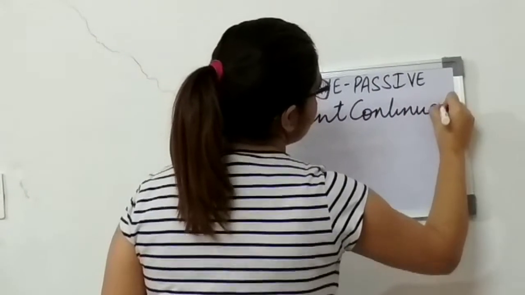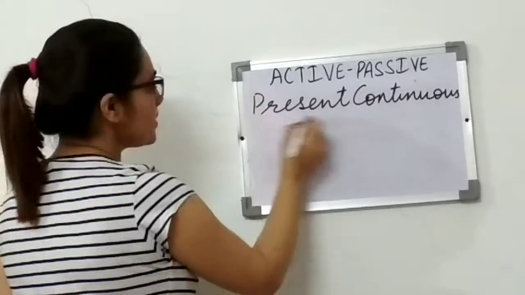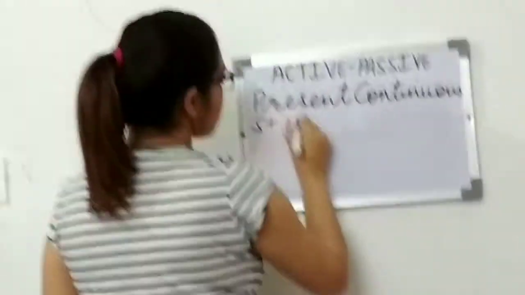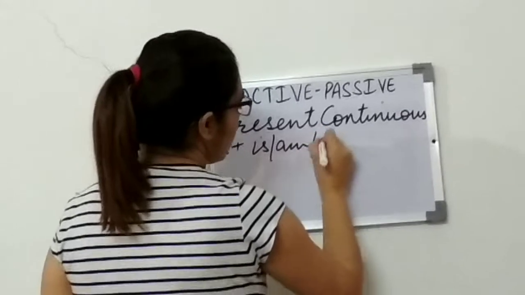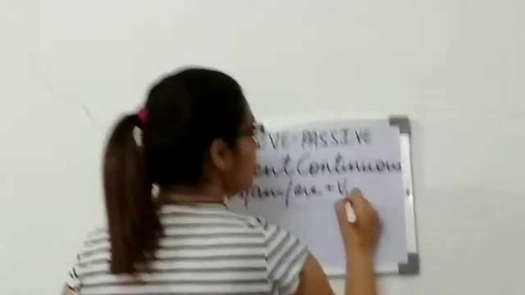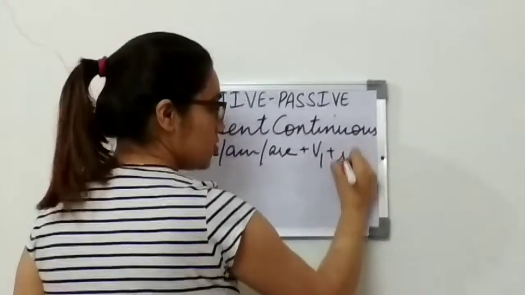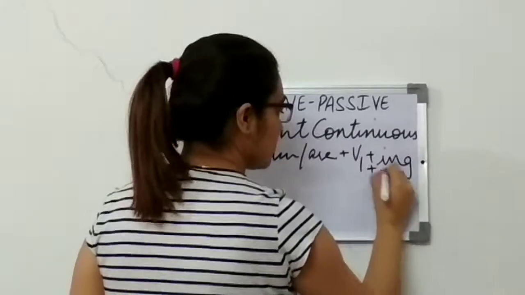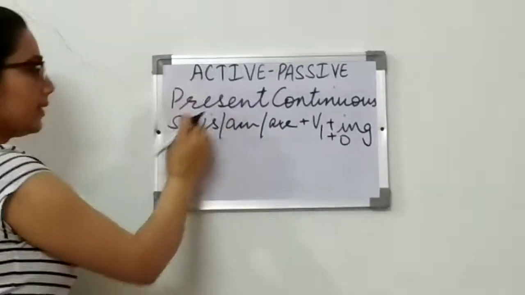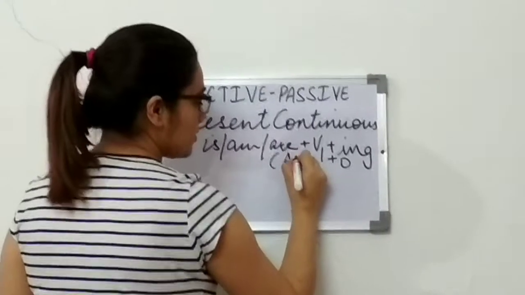As you all know, in present continuous tense we use subject plus is, am, are plus first form of verb plus ing, plus object as usual. This is for active voice.